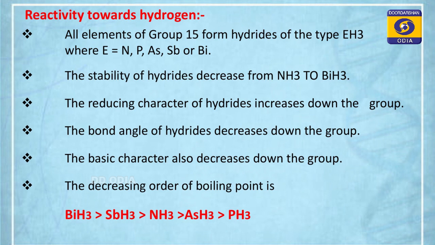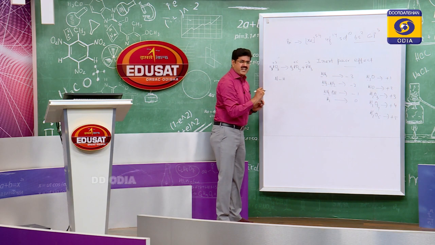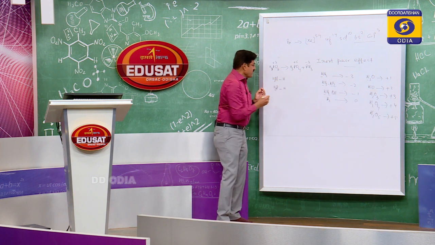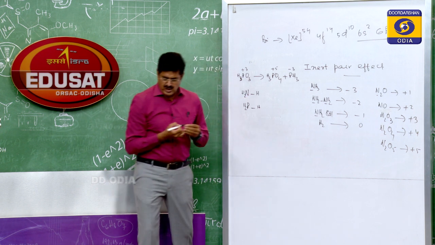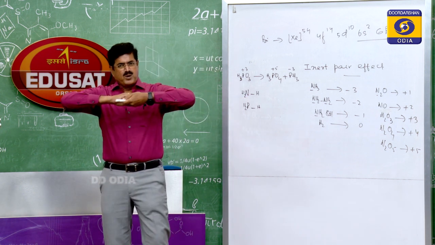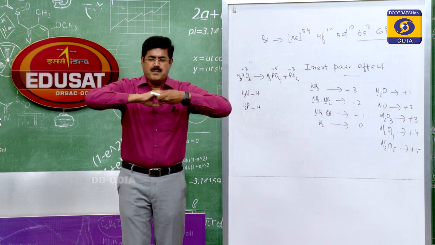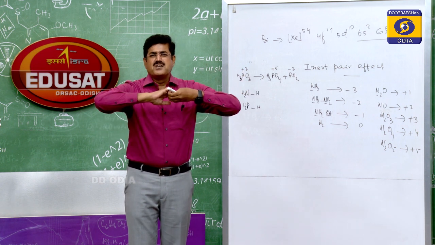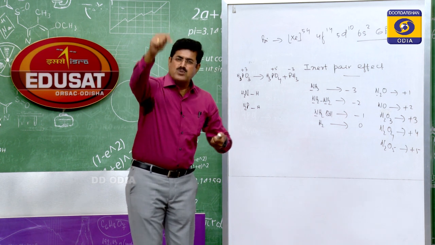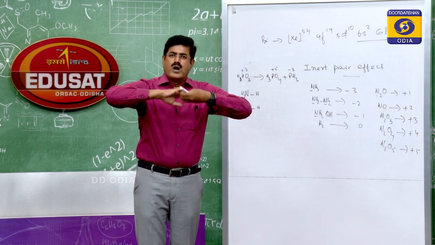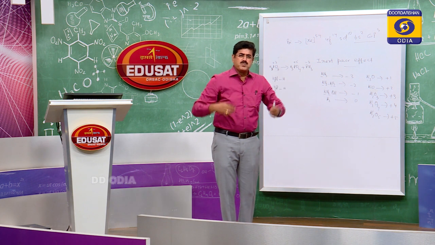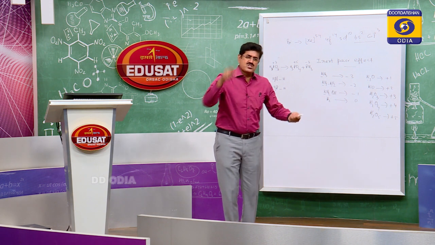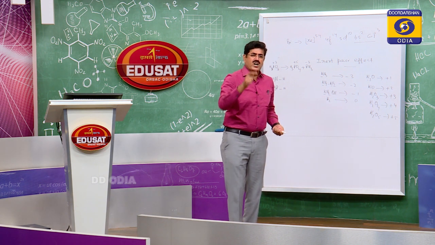If I am writing ammonia here, NH3, the bond is between N and H. If I am writing PH3, the bond is between P and H. Nitrogen is smaller in size, hydrogen is also small, so effective, very good head-on overlapping, a strong bond is formed. Phosphorus is larger in size, hydrogen smaller, so overlapping is minimum and bond strength decreases. As the size increases, the tendency to undergo head-on overlapping decreases because hydrogen is smaller in size. So as overlapping is minimum, bond strength decreases, the stability of these hydrides decreases, which also affects the reducing character.